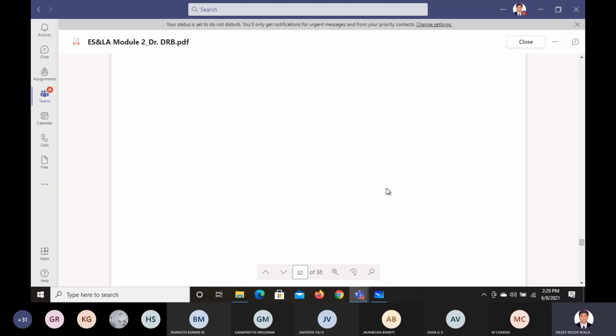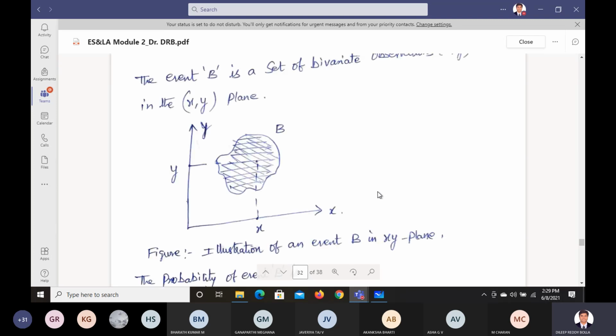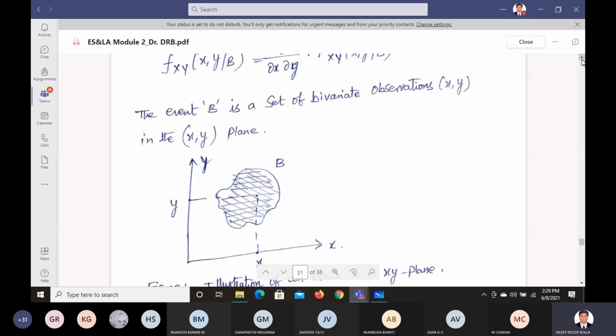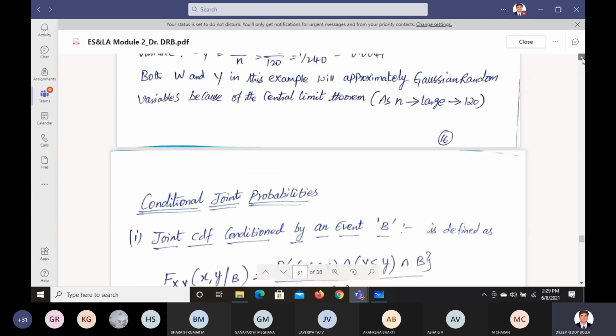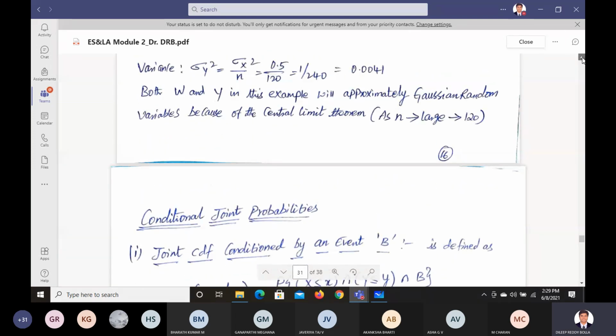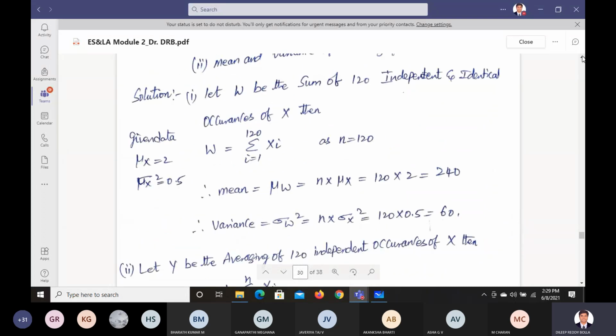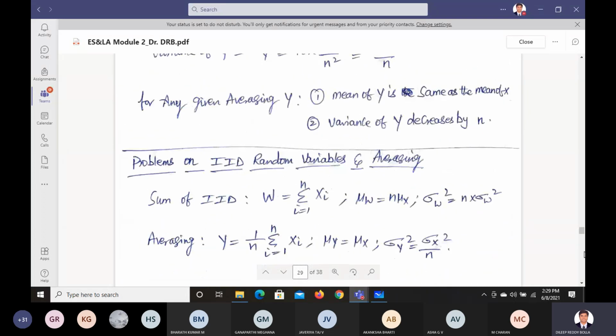Okay, we have a problem here. If you can see that, it's not visible here. Just wait one second, it will be visible. Yeah, so this is the problem we are looking at. This is what I have told you to please go through. These are the problems that we have.